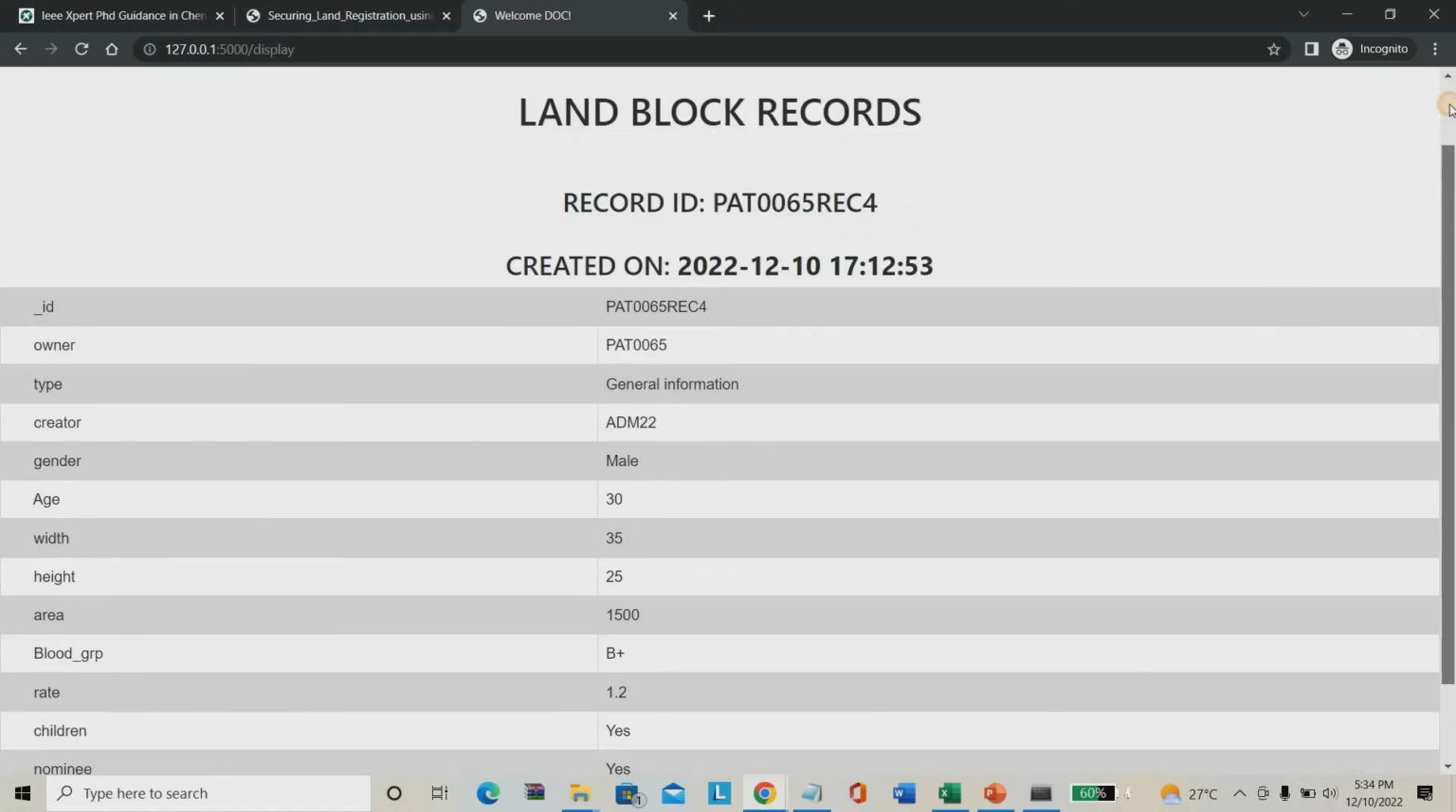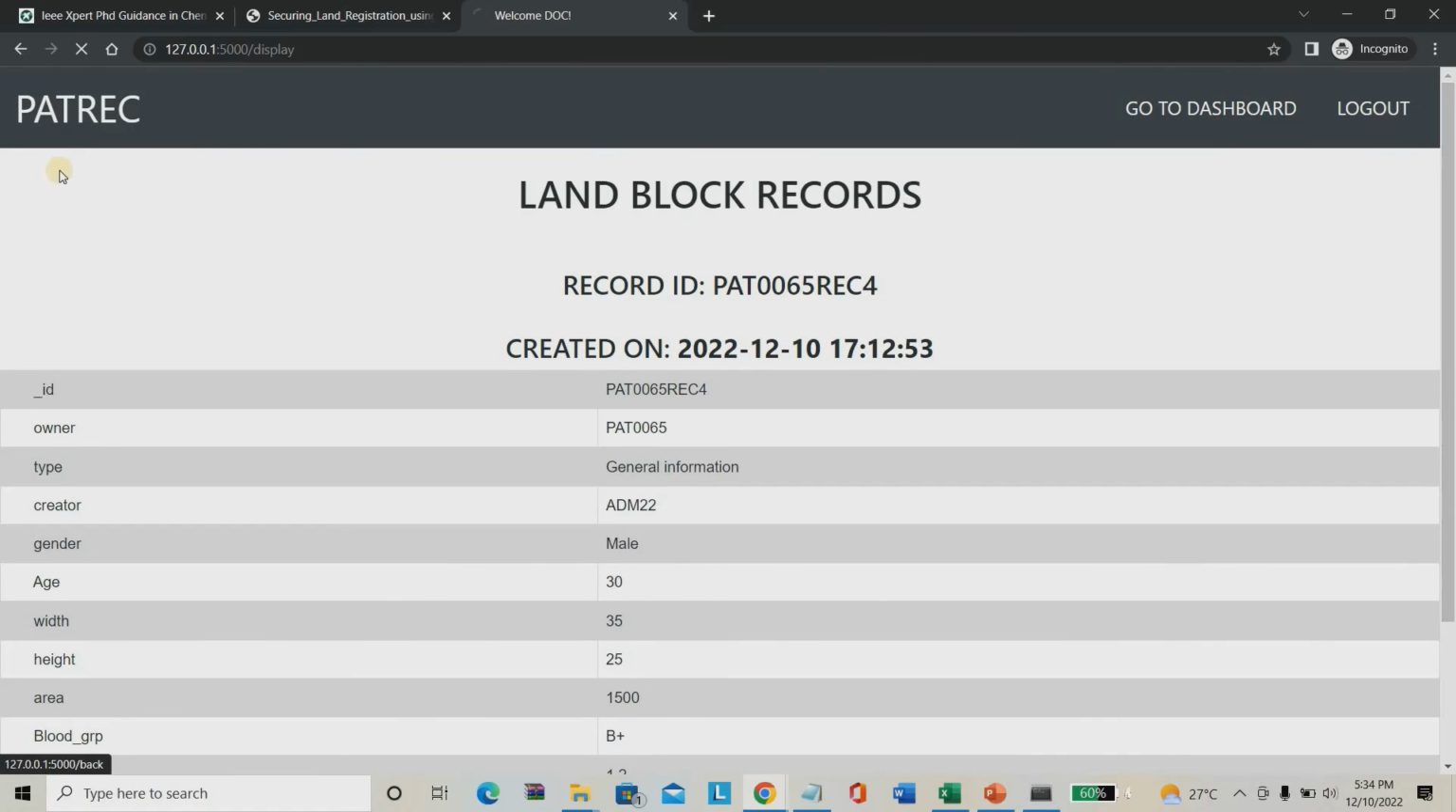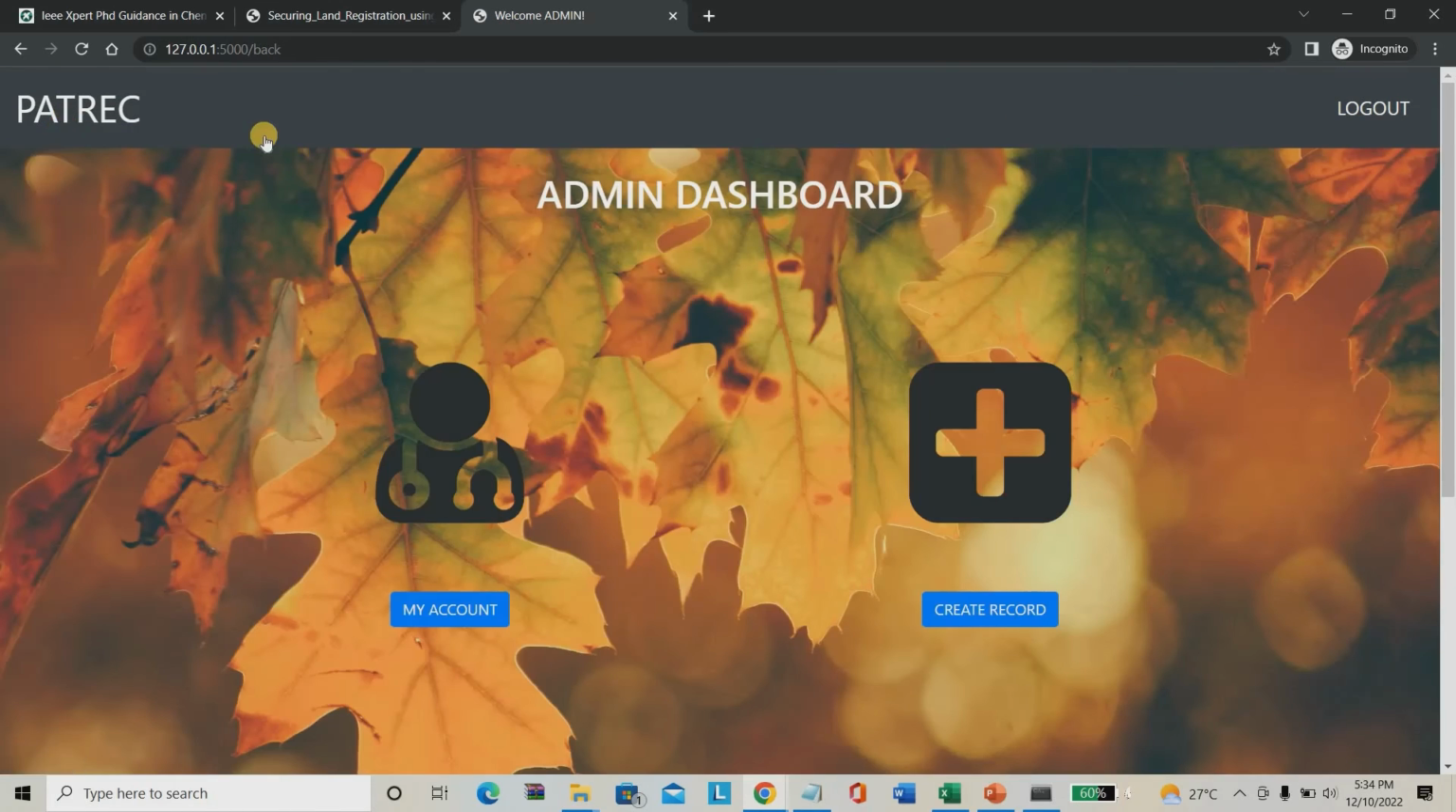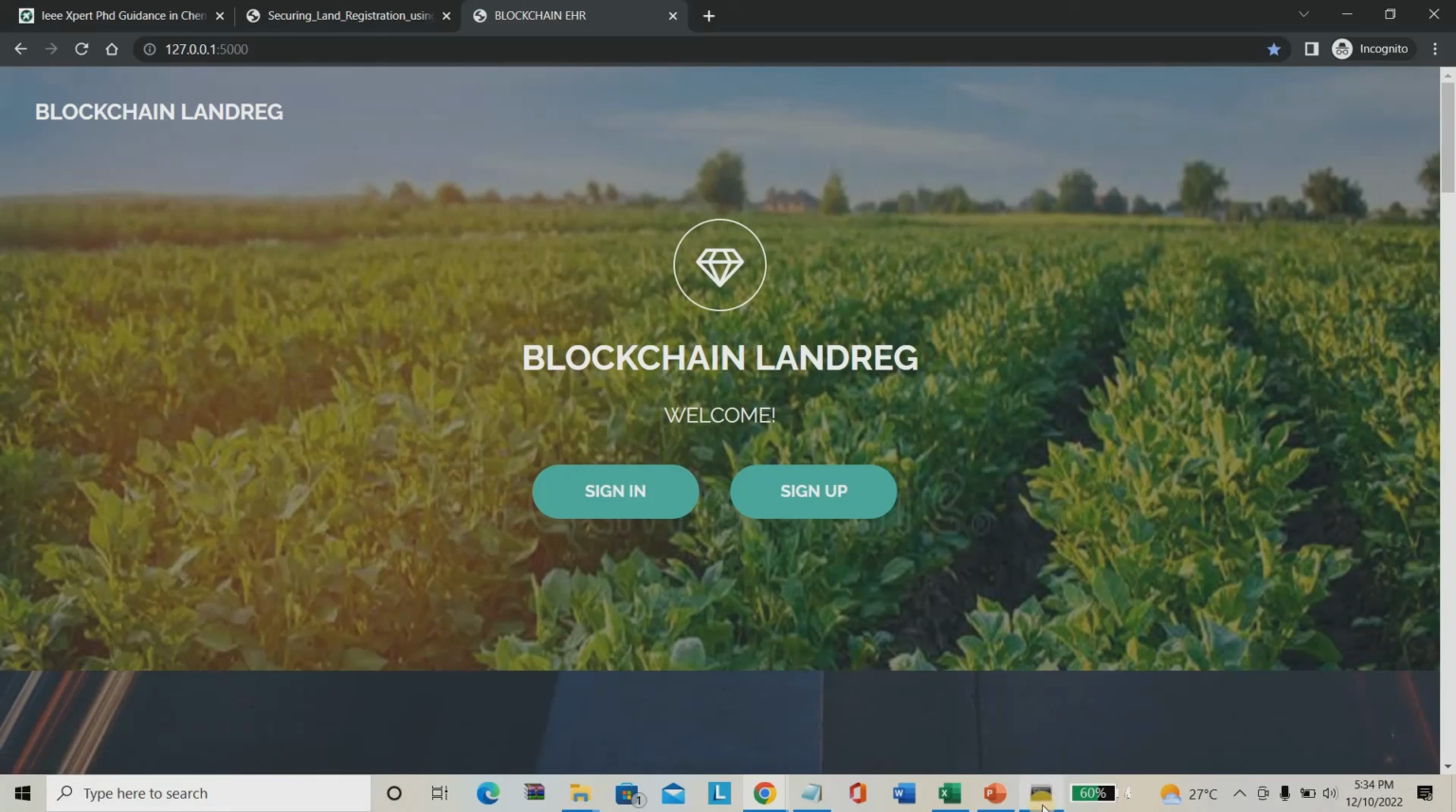Like this, vice versa, you can share with anyone. So this is the overall working of the project. By using this you can access all the data.